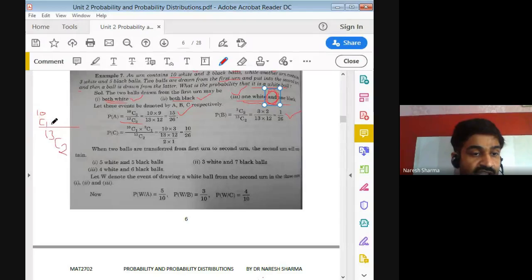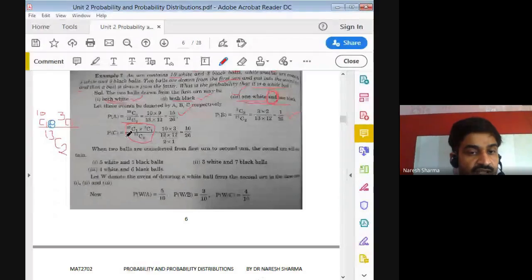So I'm using a dot, that is multiplication, and one black. We have a total of 3 black balls, and we want only one, so that is 3C1. So for one white, one black, the probability is 10C1 into 3C1 divided by the total cases 13C2.